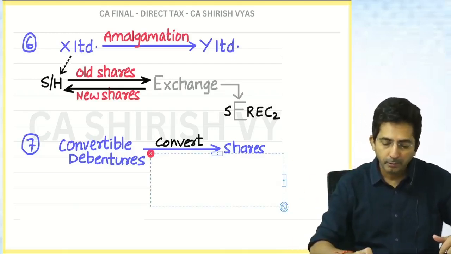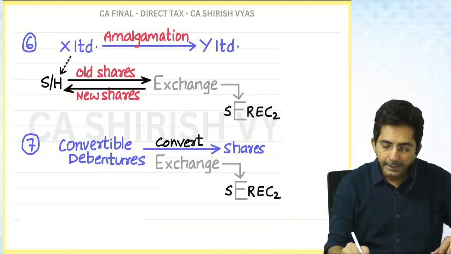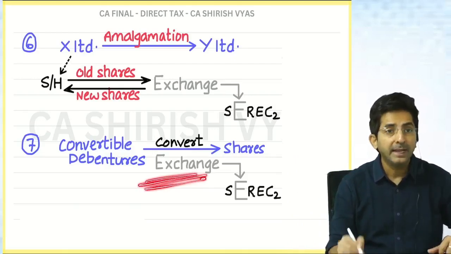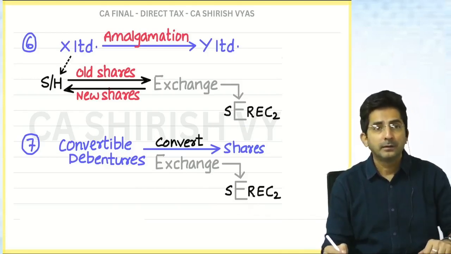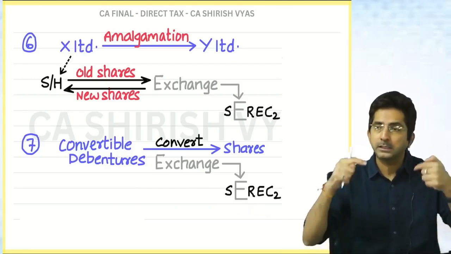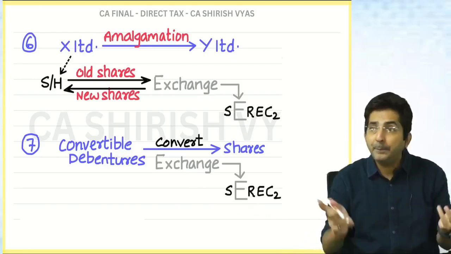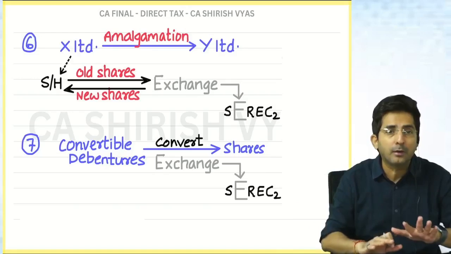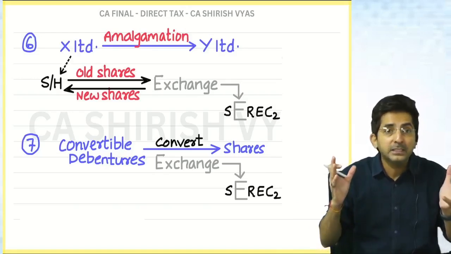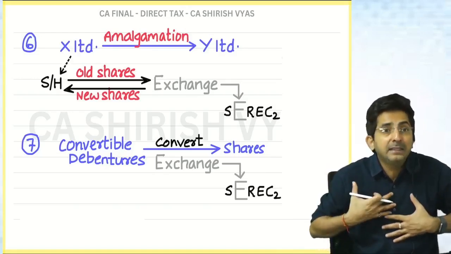Look at the drawing. Again, this amounts to an exchange, and exchange is technically a transfer. So both the conditions are fulfilled, and capital gains should come. But even here capital gains will not come. Why? No intention to make gain. I didn't plan this.